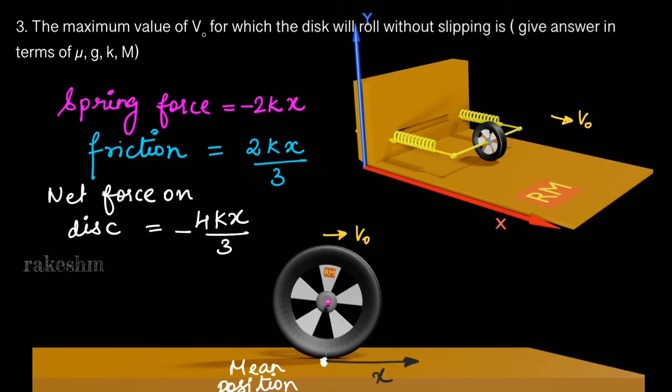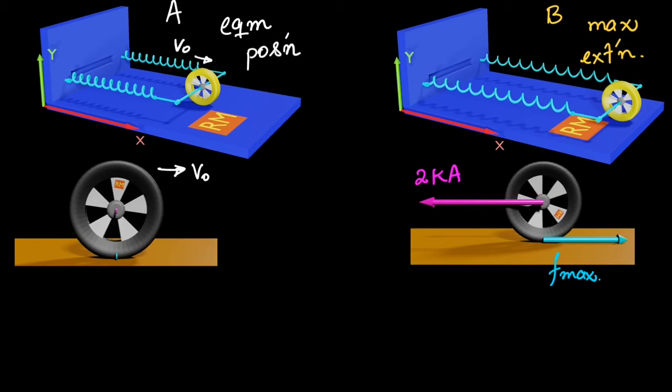Or if we are saying there is a maximum value of friction force, we will have a maximum value of V naught for which the slipping won't occur at the extreme position. So let us consider two positions of the disk. See, this is the position of the disk and this is its free body diagram. This is the equilibrium position of the disk.